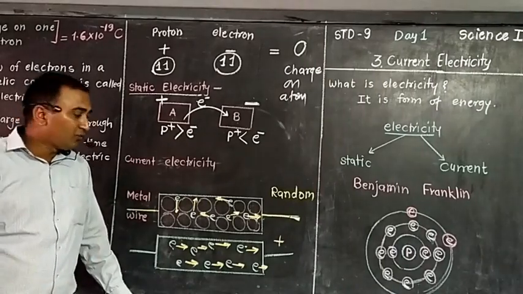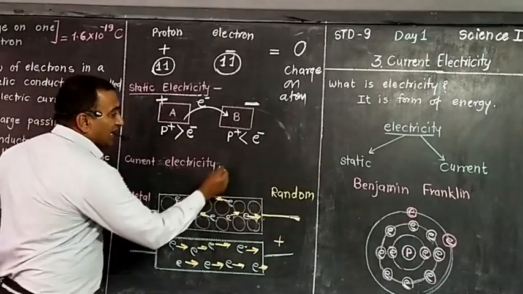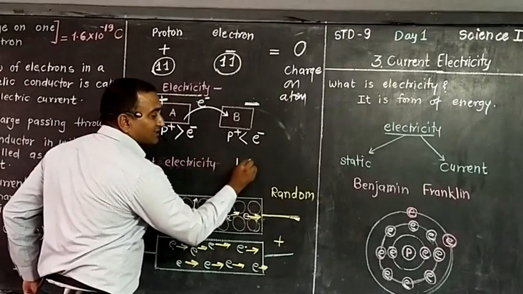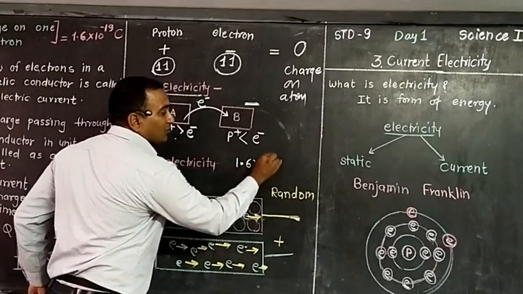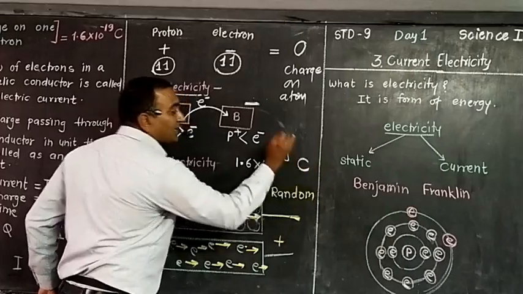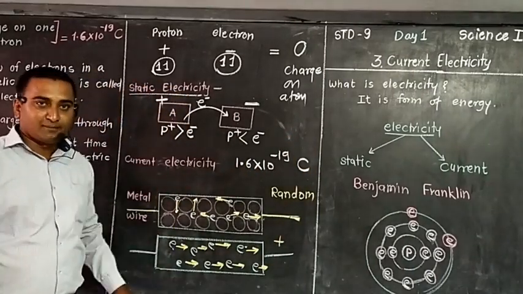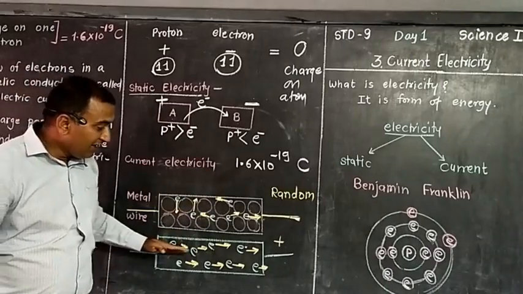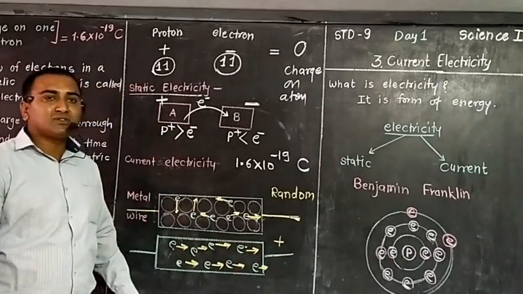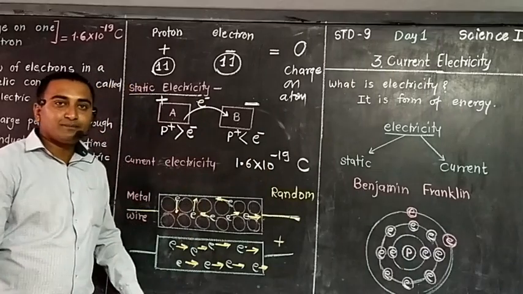I have just explained the electron charge: the charge on an electron is 1.6 times 10 raised to minus 19 coulomb. One electron has this much charge, and the proton also has it. Then if electrons are moving, what does it mean? Charge is moving, or not?